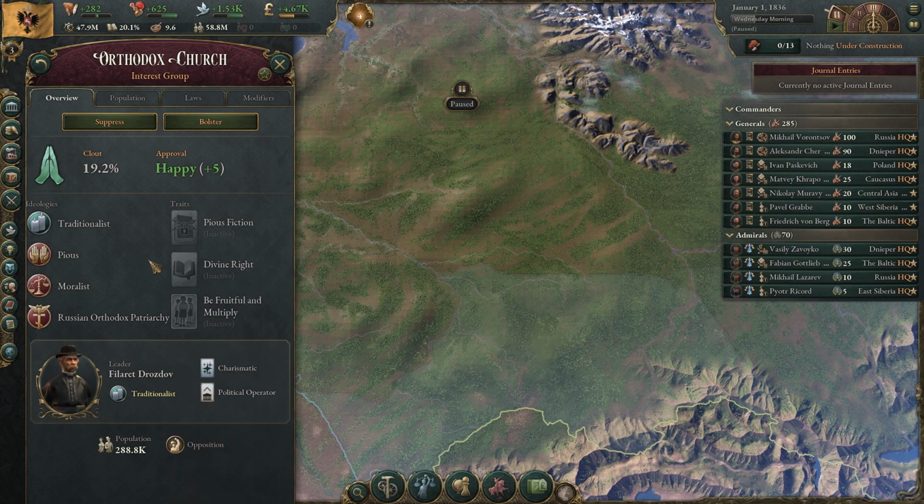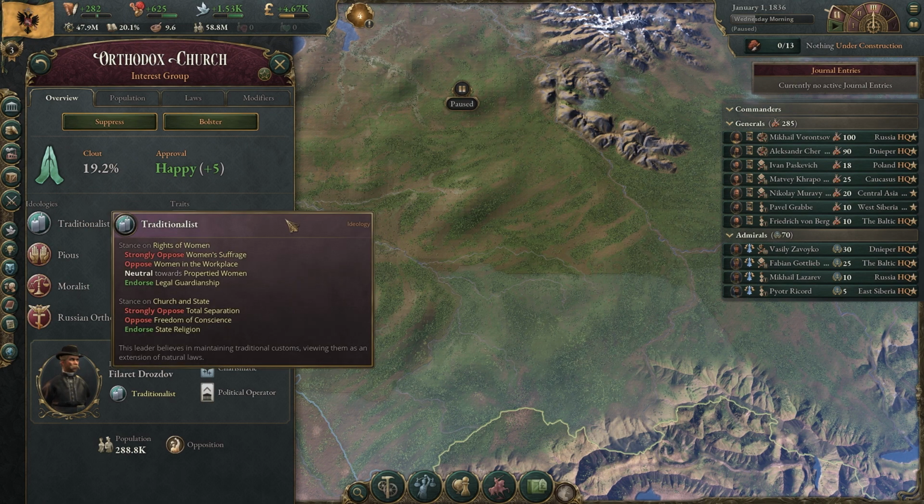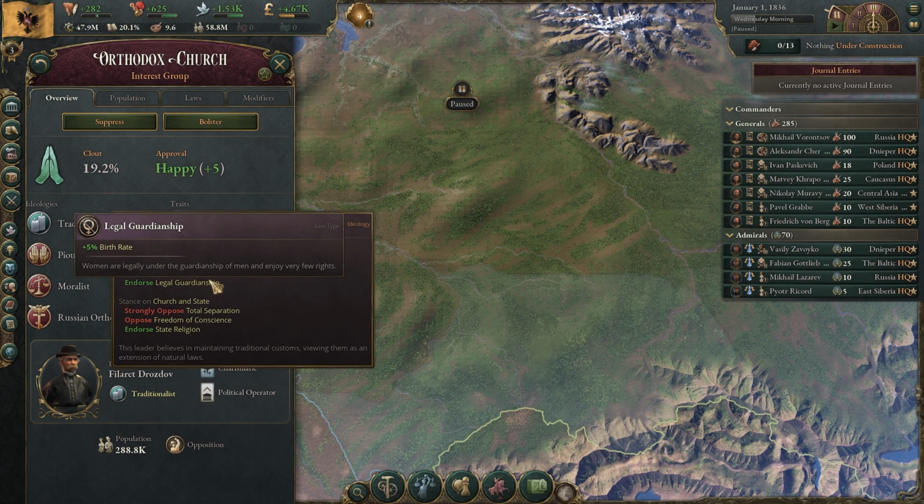Well, we got to pass laws that they like. So let's take a look at their ideologies here. They're traditionalists, so legal guardianship isn't bad. So this is one you can keep around for quite a while or throughout the game if you'd like. Plus 5% birth rate is very good.